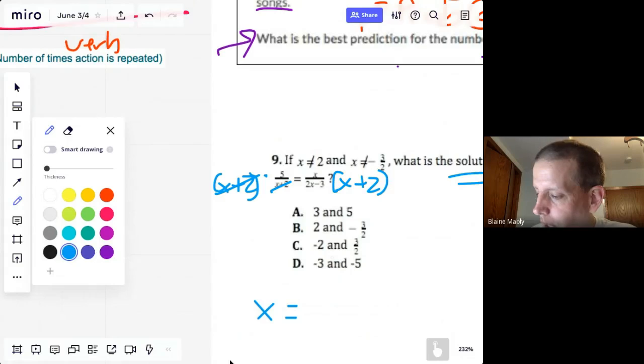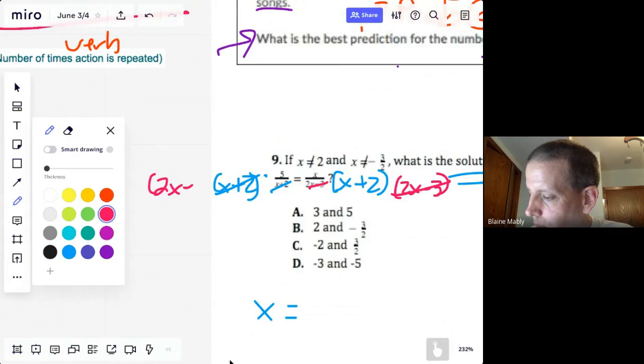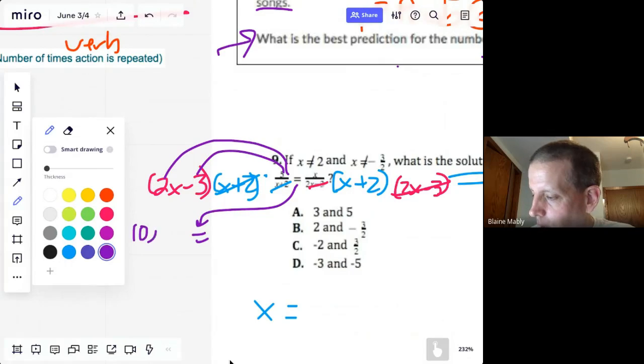But now I also want to cancel the 2x minus 3. So I'm going to multiply by 2x minus 3. Cancels that. Multiply 2x minus 3 here. So now, if we read it, 2x minus 3 times 5 equals x times x plus 2. So I can distribute. I'm going to distribute the 5. 5 times 2x is 10x. 5 times -3 is -15. Here, x times x is x squared, plus 2x.